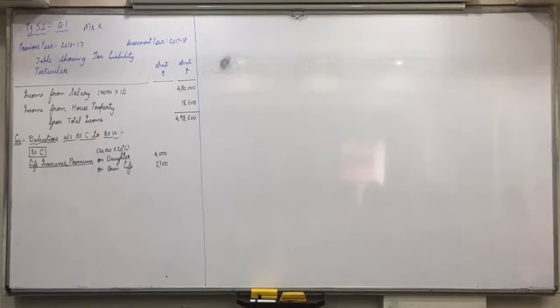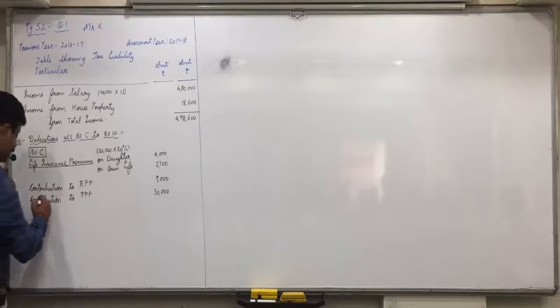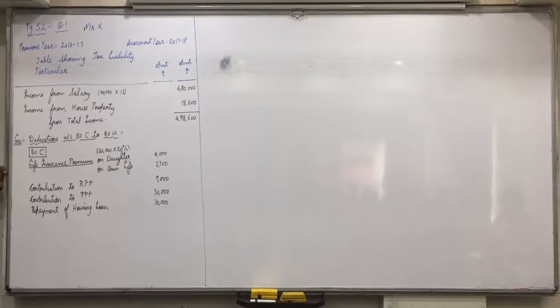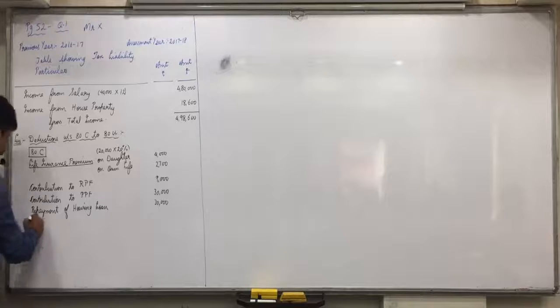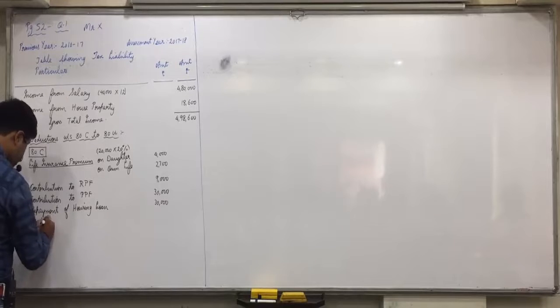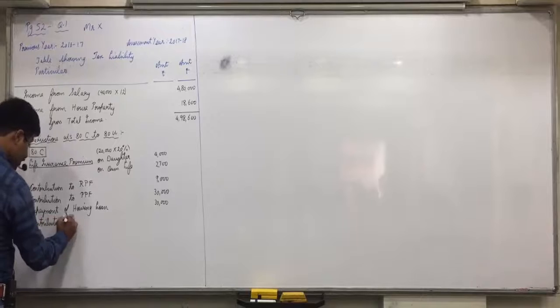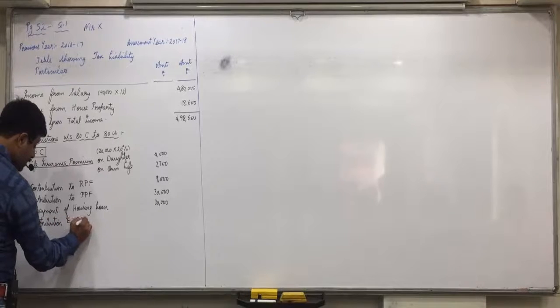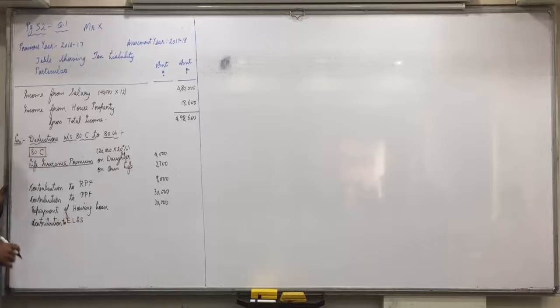Third one is not included. Then contribution to recognized provident fund, then contribution to public provident fund, then repayment of housing loan, then contribution to ELSS, equity linked savings scheme, 14,000.